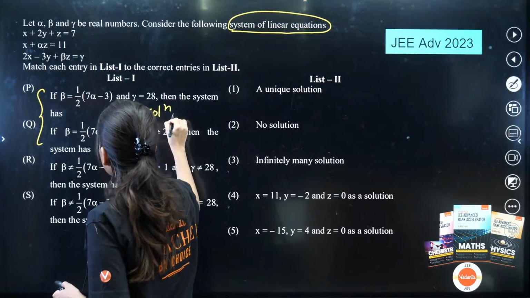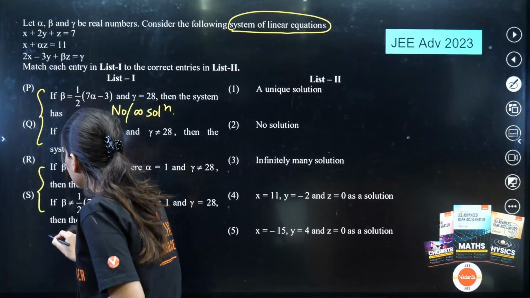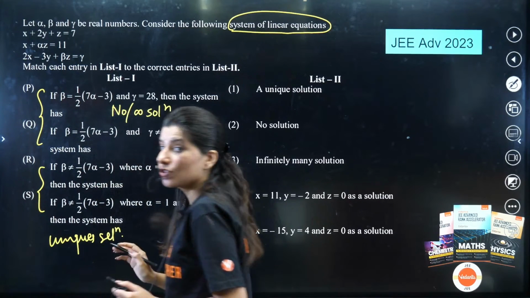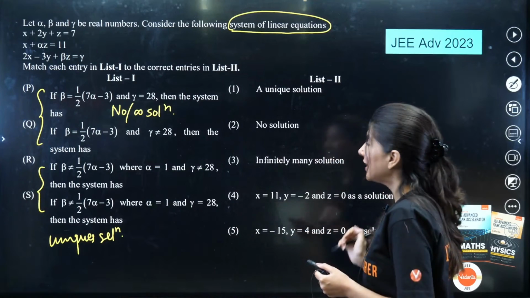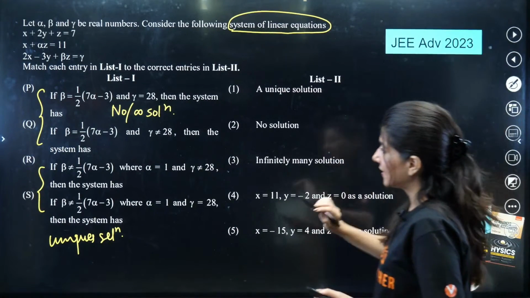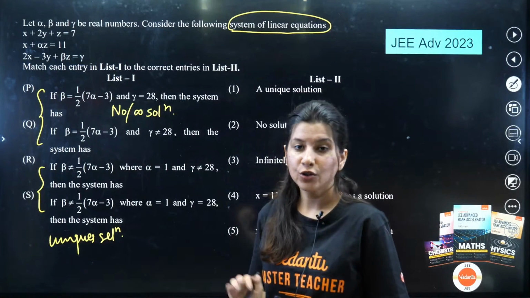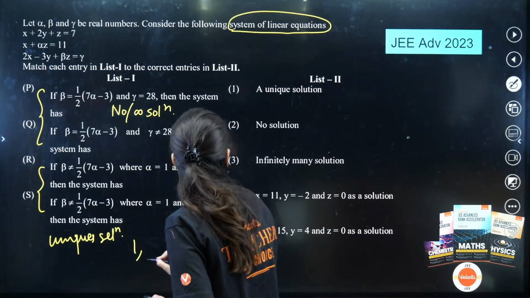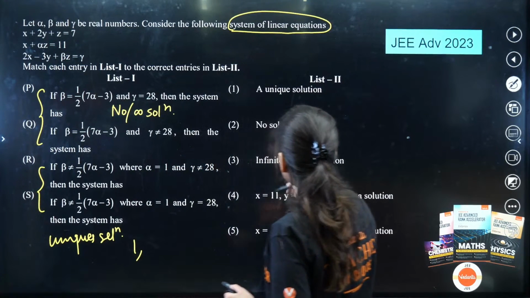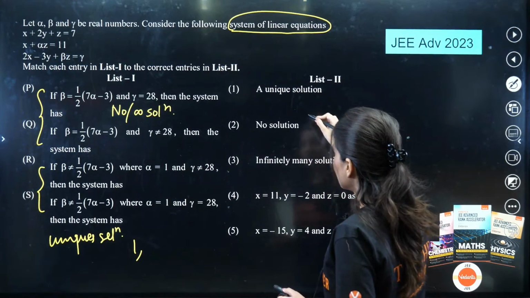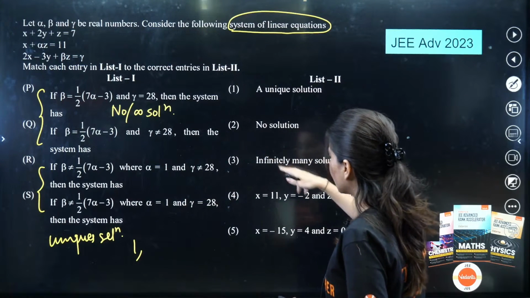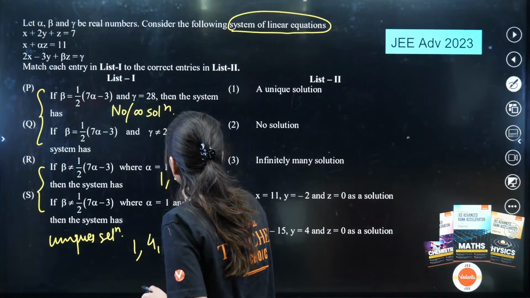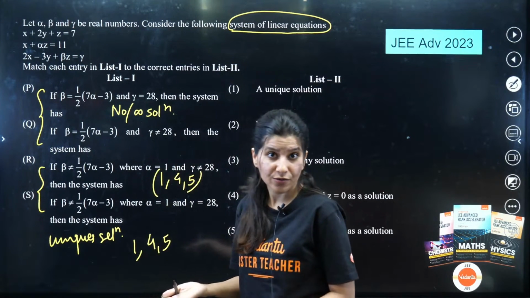Please understand, R and S will go with a definite unique solution. So let us understand and talk about option elimination here. R and S, unique solution, will match with either 1, and 2 and 3 cannot match with R. Then 4 or 5 can also, R is also 1, 4, 5 and S is also 1, 4, 5.